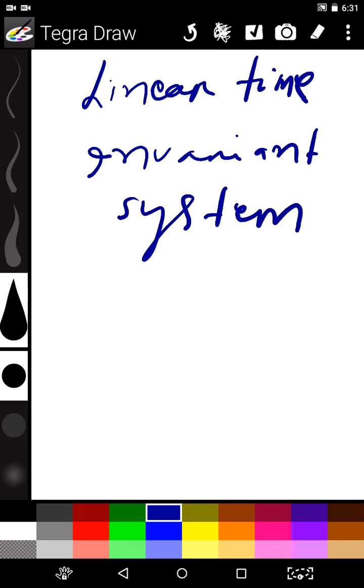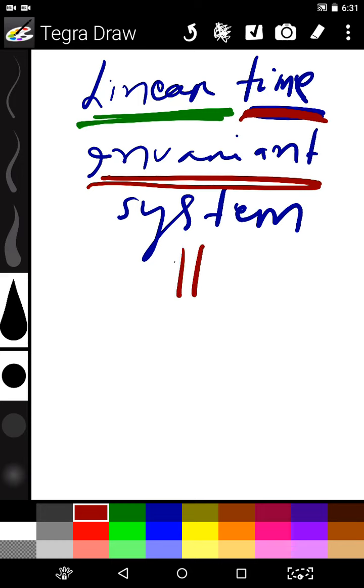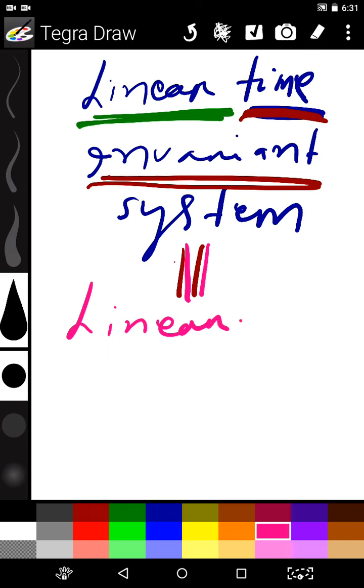That means the system which is linear plus time invariant is called a linear time invariant system.